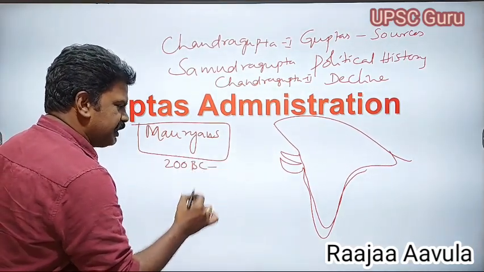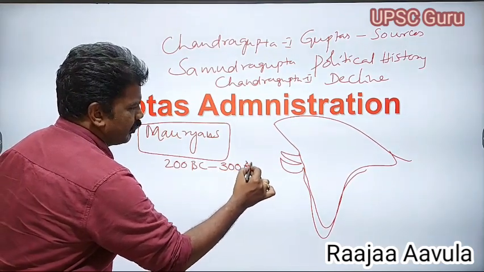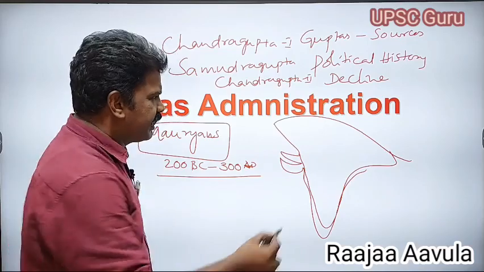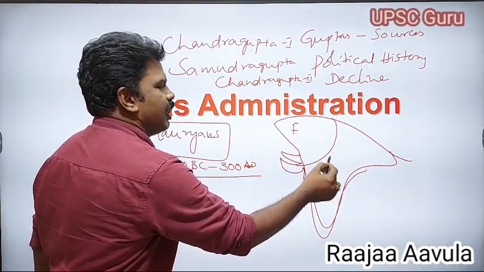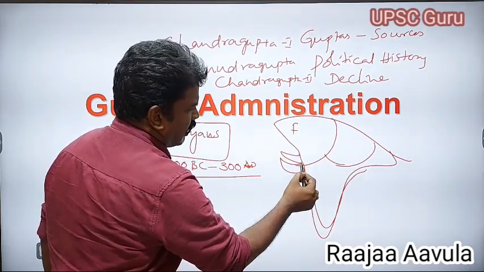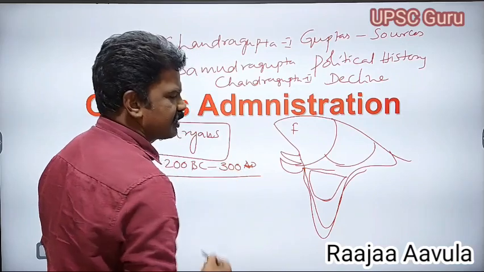From 200 BC to nearly 300 AD, several rulers ruled India. This part was under the control of the foreigners, and this part under the Sungas and Kanvas. This part was the Deccan, under the control of the Satavahanas.